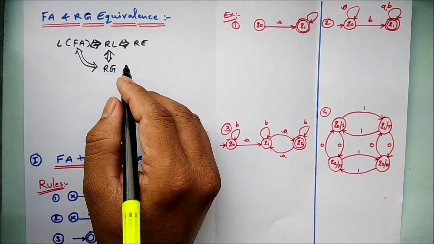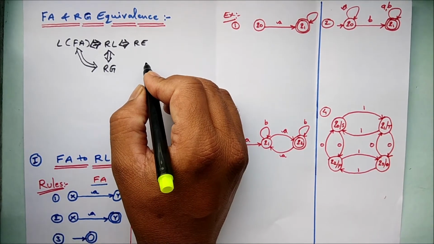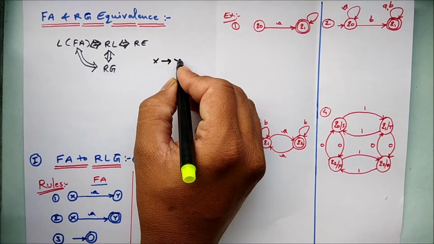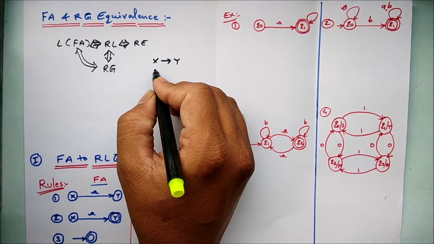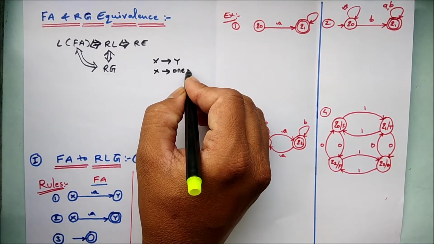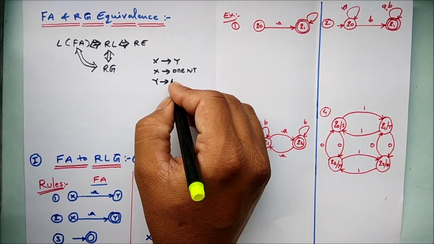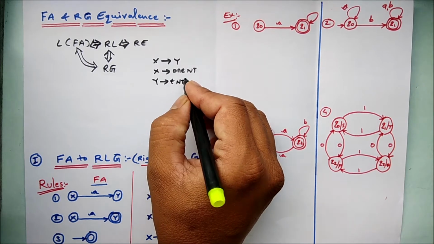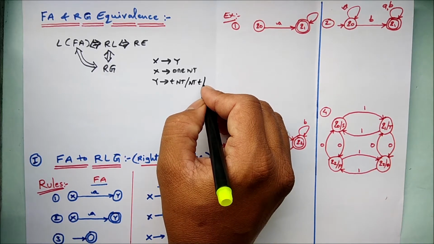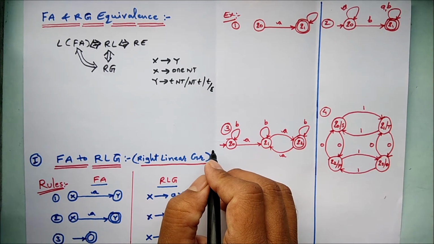As we know, a simple production rule X gives Y, where X is one non-terminal and Y may be a terminal followed by a non-terminal, or a non-terminal followed by a terminal, or only a terminal, or it may give epsilon.